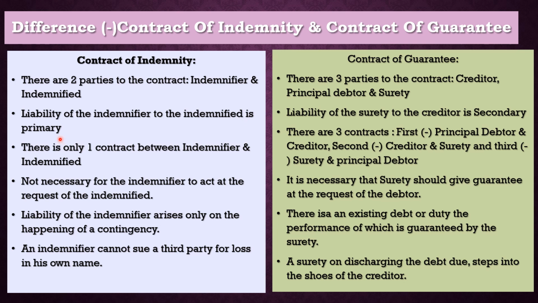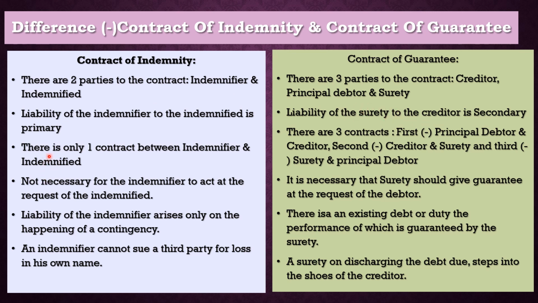Because there is a contract that if something wrong happens to Shahir, LIC will compensate his medical bills. So in that way, the liability of the indemnifier to the indemnified is primary. Under contract of guarantee, the liability of the surety to the creditor is secondary. That is what happened in that example I told you: if Mahesh did not repay the money to Kapil, then only Trisha has to pay it to Mr. Kapil. So, the role of the surety is secondary.